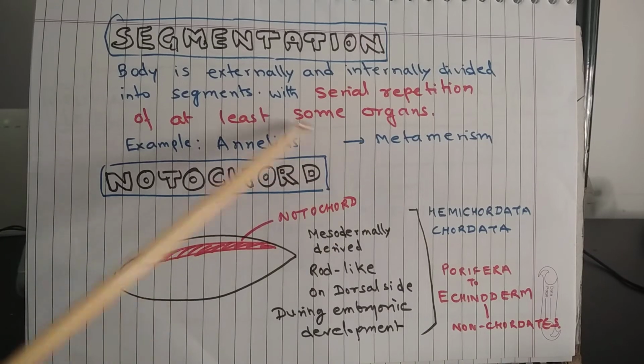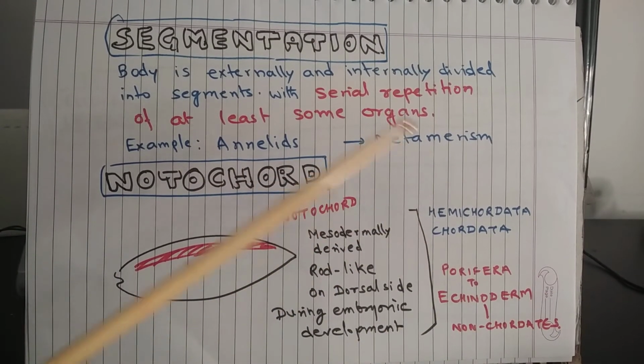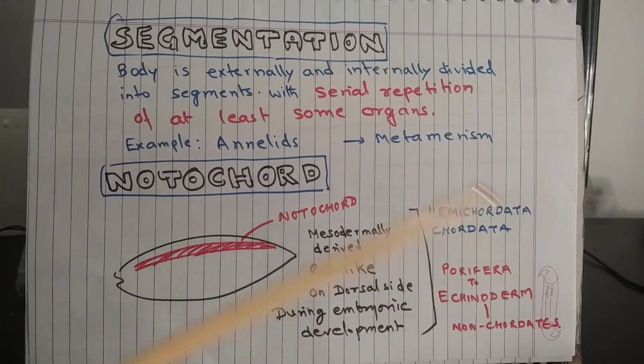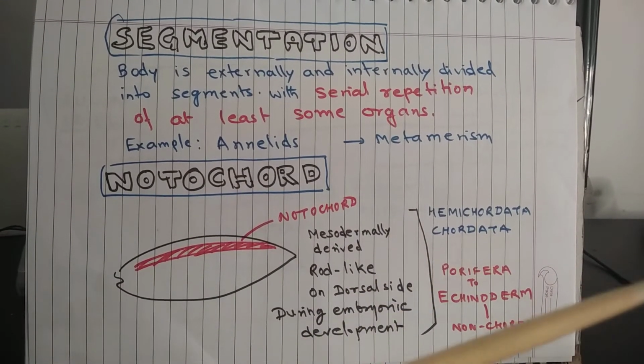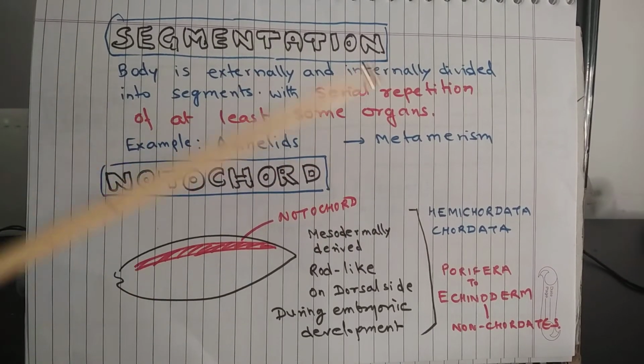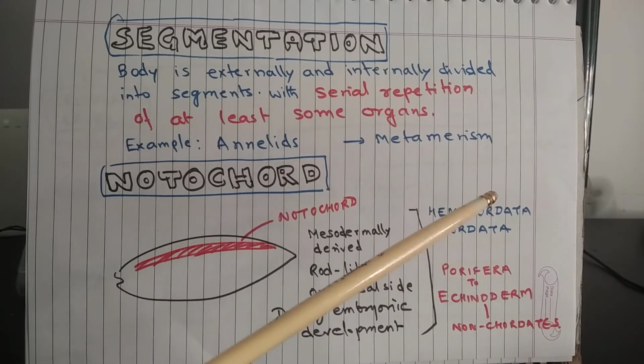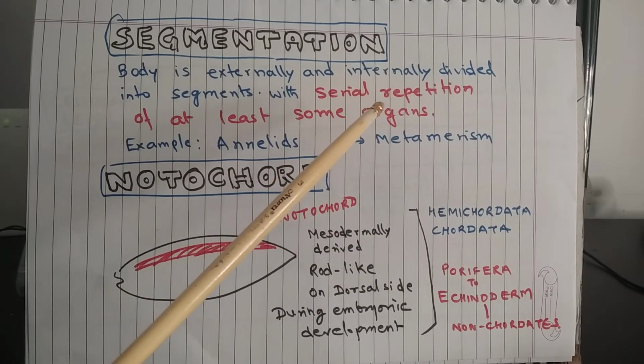For example, nerve ganglia, a heart-like organ and nephridia are found in every segment. This phenomenon, in which the body is externally and internally divided into segments with serial repetition of at least some organs, is called metamerism.